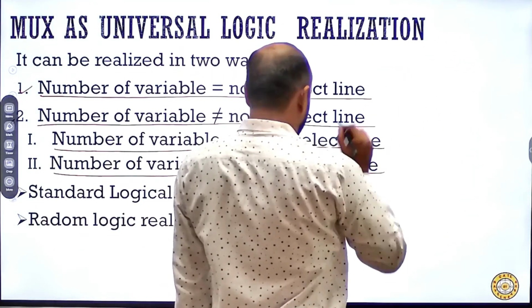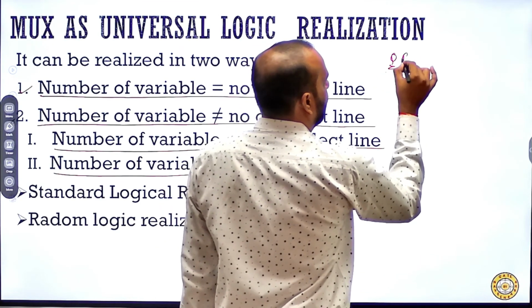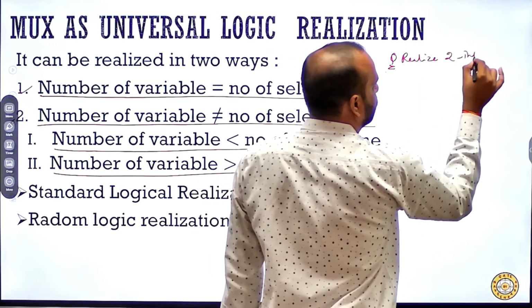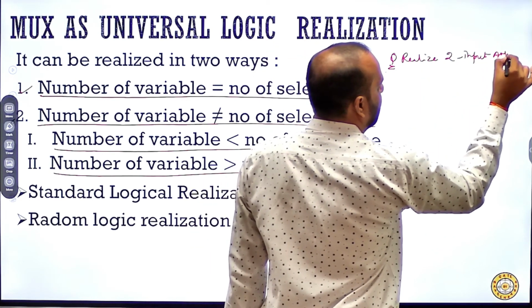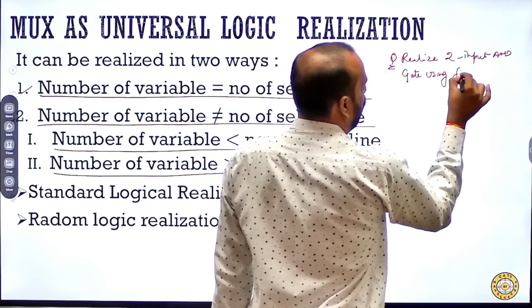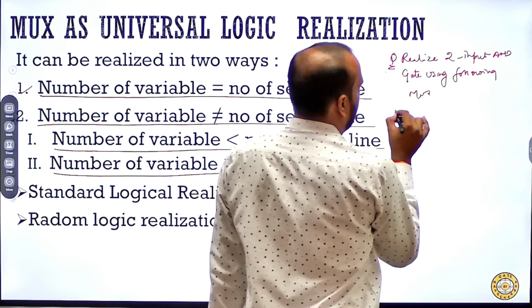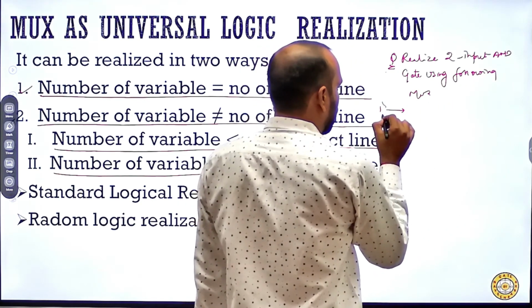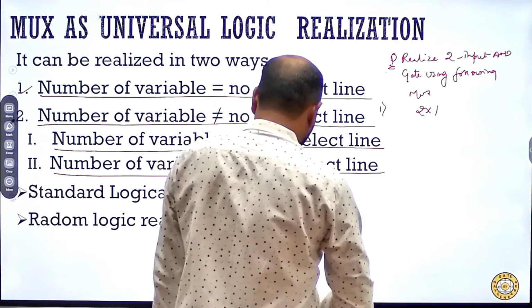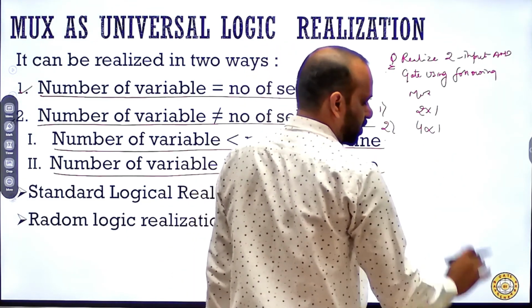Let's assume the question is: realize a 2-input AND gate using the following mux. Number 1 is a 2 cross 1 mux, and number 2 is a 4 cross 1 mux.